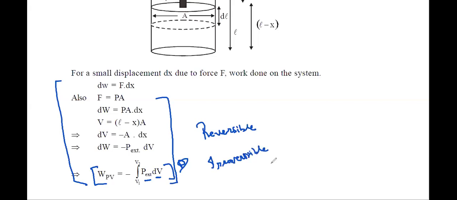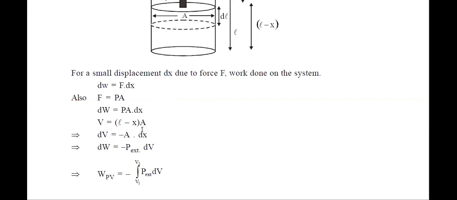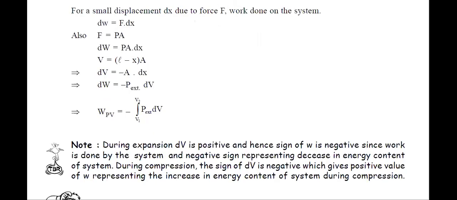Got it? So this is the basic formula. I hope all of you understood how to get it. So you should remember these formulas. Now see, just think logically.